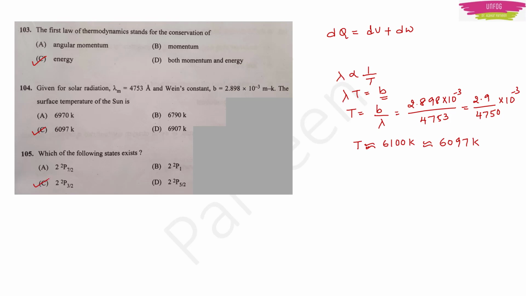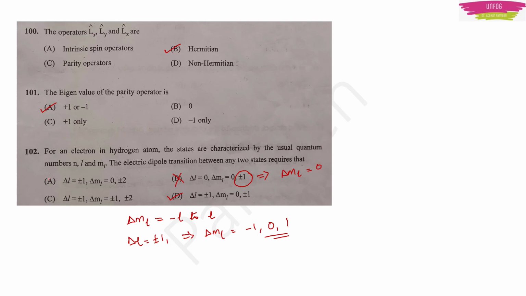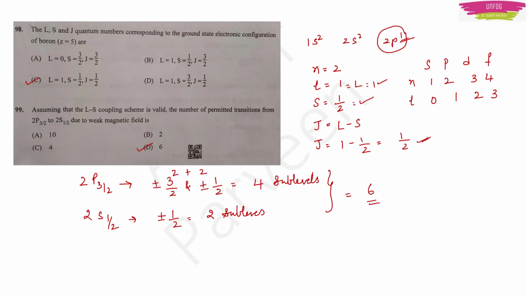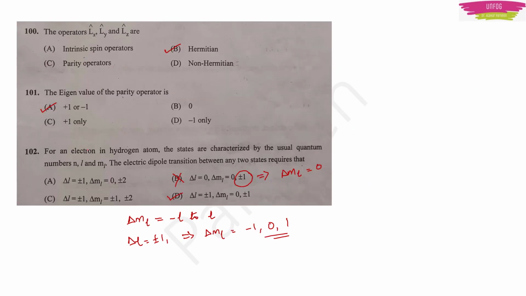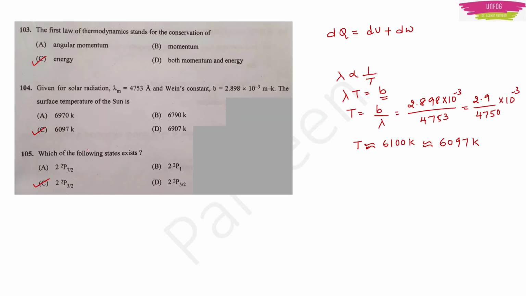2p3/2 state exists. I will show you one interesting thing here. If it didn't click, you may get confused between p3/2 and p5/2 because p3/2 and p5/2 both exist, isn't it? So you may get confused. But in this question paper, you have a hint. You go back to question 99. See here, they are telling that this exists, isn't it? Or else why would they have asked the number of permitted transitions. Transitions means it is existing. That's why they are asking transition, right? So with this, you have a very nice hint and you can have the right answer here.